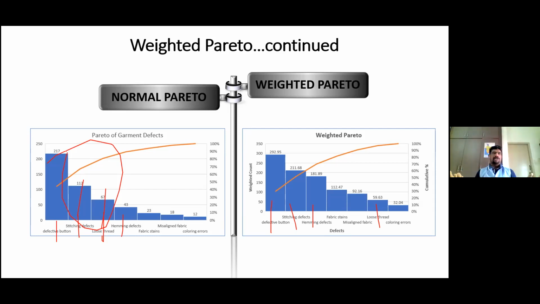No company is being run for charity purposes. All companies want to make profit, money, revenue, increase the turnover. So this is what we are focusing on: the area which is causing me revenue loss. So I think now you are clear with weighted Pareto, right? Yeah. Okay.